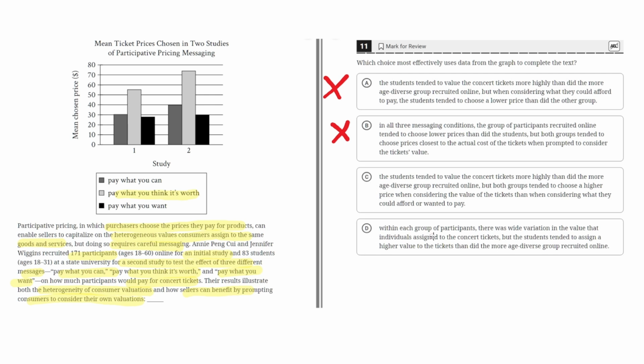D. Within each group of participants, there was a wide variation in the value that individuals assigned to the concert tickets. The students tended to assign a higher value to the tickets than did the more age-diverse group recruited online. This is incorrect because when it says here higher value to the tickets, this isn't properly describing the graph, because the graph focuses on price, not really on value. So the mention or the use of the word value here is wrong. Therefore, D is incorrect. And the correct answer is C.